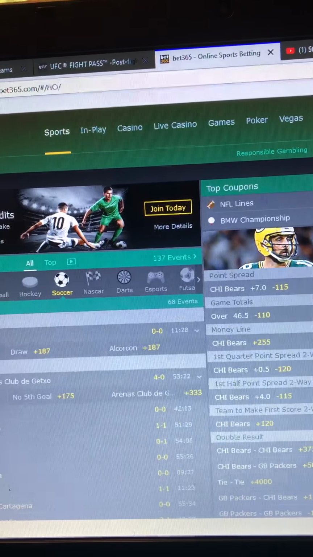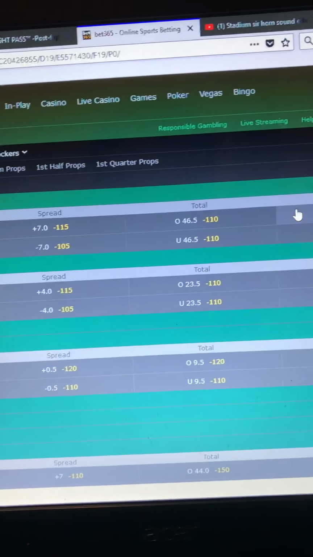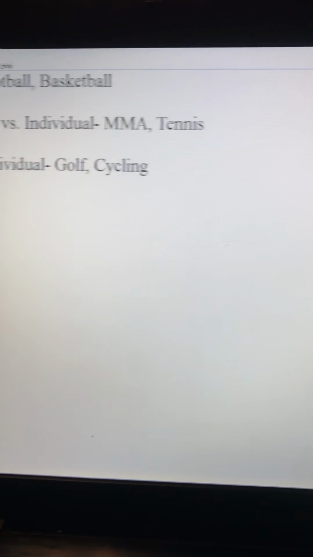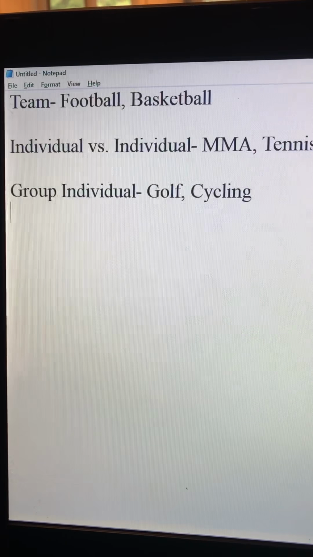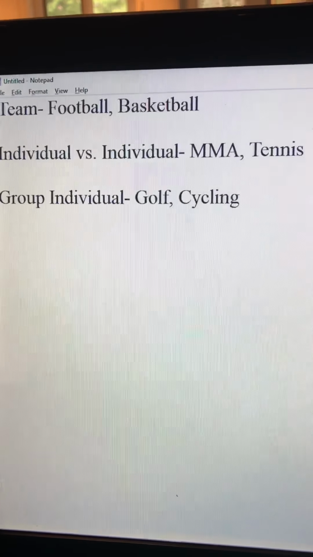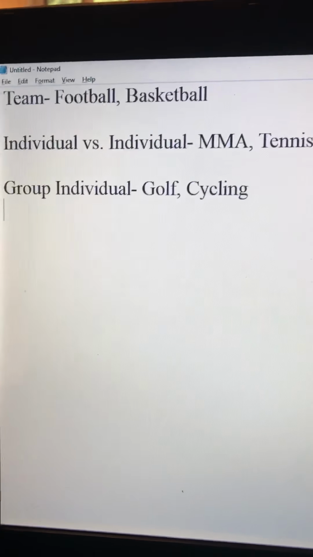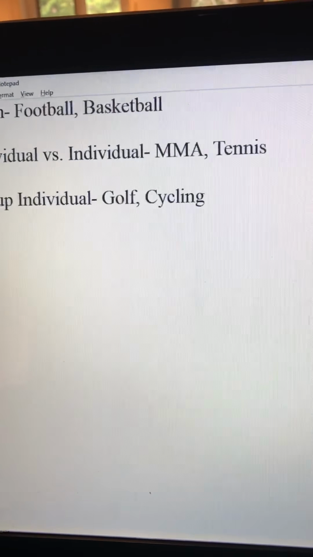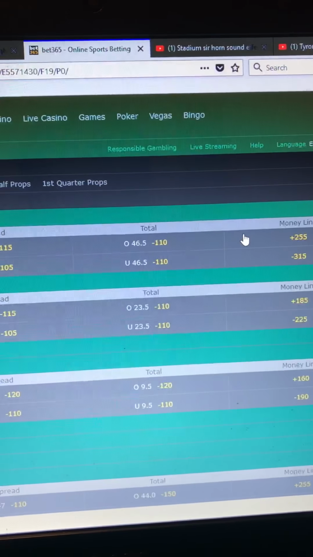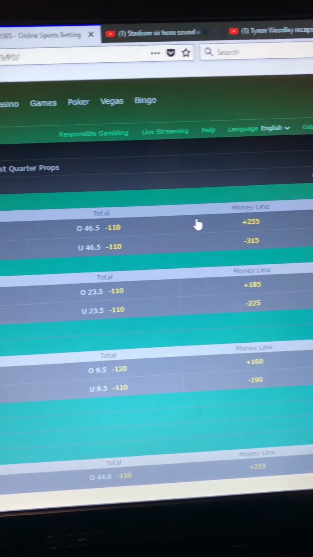So let's go to a main market. Now, the bet options that you have are gonna depend on the type of sport that you're betting on. Okay, types of sports: team sports, football, basketball; individual versus individual sports, MMA, tennis; and then group individual sports like golf and cycling. So this is a main market for a team sport. You will always see these three on main markets for team sports.